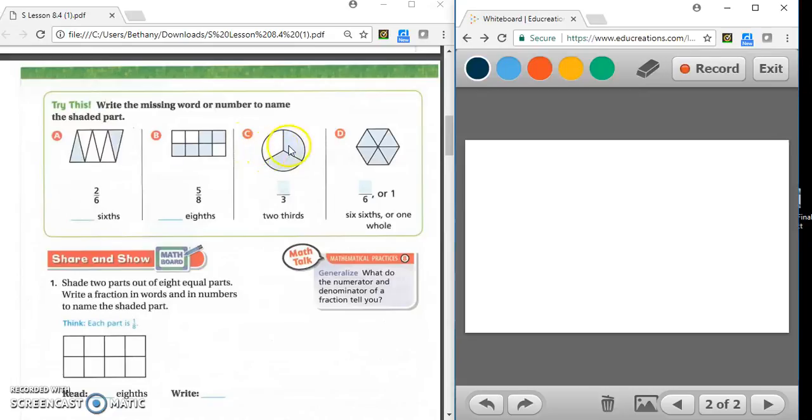For C, we have 1, 2, 3 equal pieces. So the 3's in the denominator. How many of those pieces are shaded? 1, 2. So we would write a 2 up here in the numerator. And we would read it 2/3. For D, we have 1, 2, 3, 4, 5, 6 equal pieces. How many are shaded? 1, 2, 3, 4, 5, 6. So in our numerator, or the top, we would write 6, and we would read it 6/6, or 1 whole.